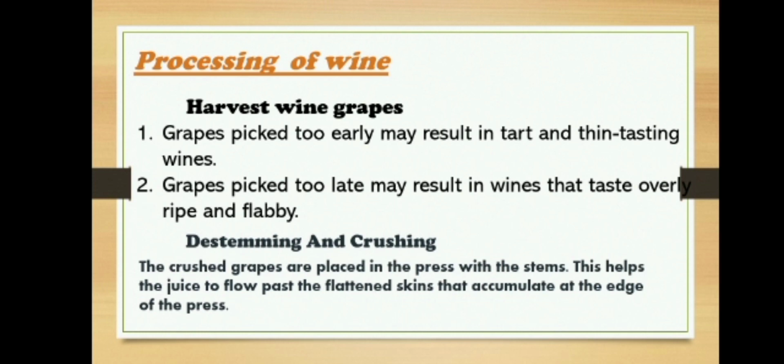Destemming and crushing. The crushed grapes are placed in the press with the stems. This helps the juice to flow past the flattened skins that accumulate at the edge of the press.